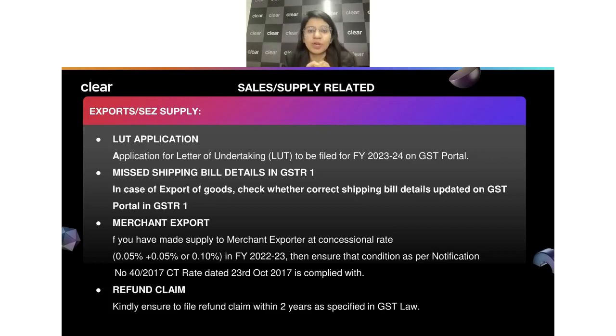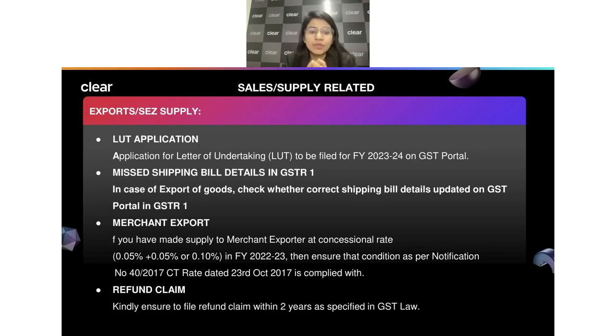Assume I was only having B2B or export documents. I didn't have anything else. Maybe even if I have B2C information also, I added the B2C summary and filed my GSTR-1 by entering my B2C as summary or the HSN summary and document series. So here I forgot to even update the shipping details. Now, if that is another problem you're facing, you have to make sure that you are amending. So if you have not filed your GSTR-1, just make sure the shipping details are present in that export transaction so that you don't face any issue with the refund. And if you have already filed the return, then just make sure you have done proper amendments and have updated the shipping details so that you get your refund properly.